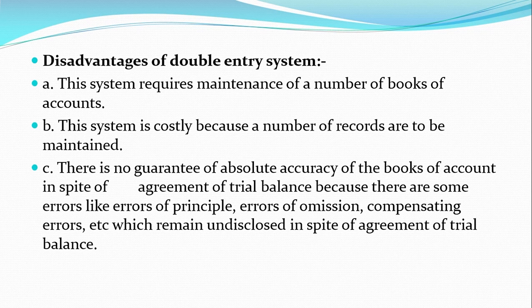In both cases two errors have taken place, but since these are of similar amount, the effect of one will offset the effect of the other, and therefore finding out the error becomes difficult. So in that particular case also the trial balance matches and the balance sheet also will match.